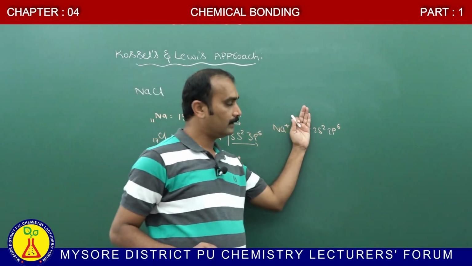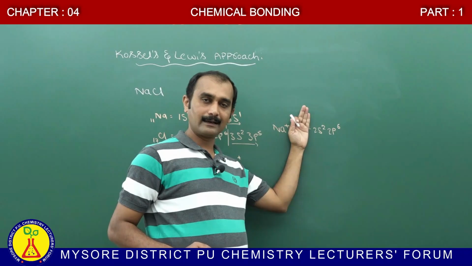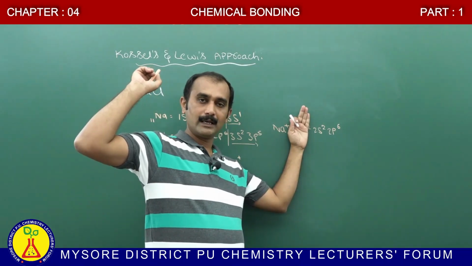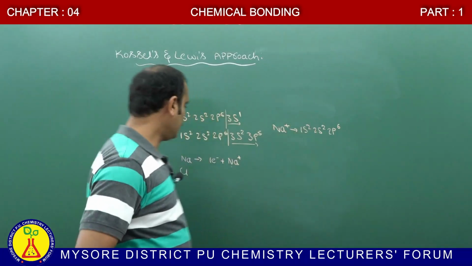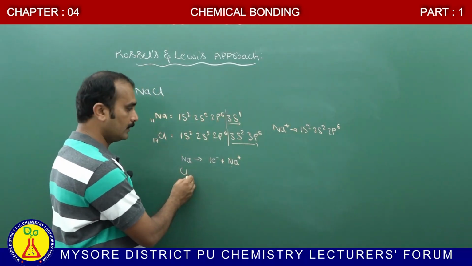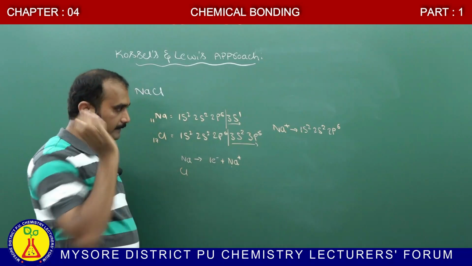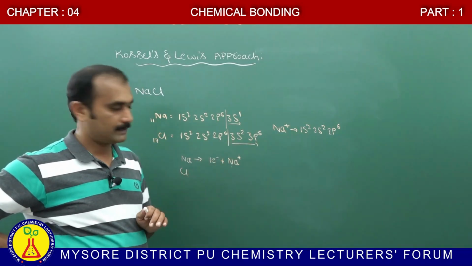In the outermost shell, how many electrons are present? 8 electrons. According to Kossel, this sodium ion is stable. Similarly, consider chlorine. In chlorine, how many valence electrons are present? Totally 7 valence electrons are present.